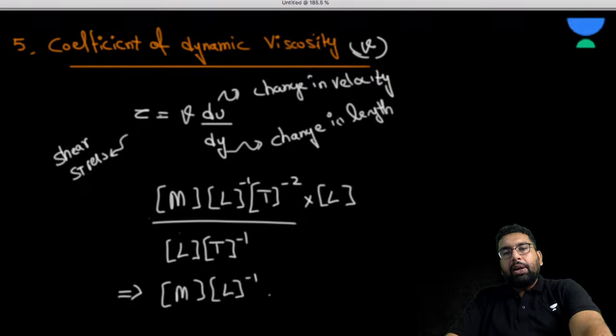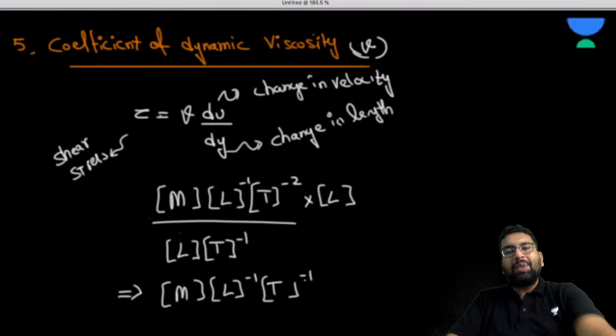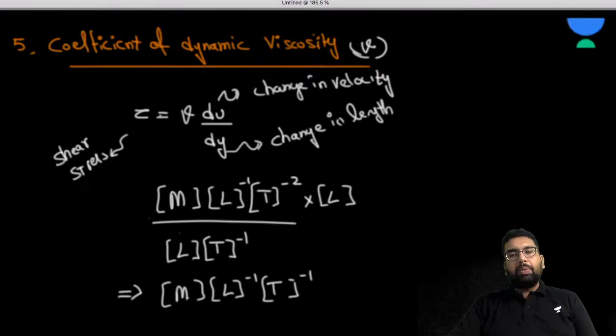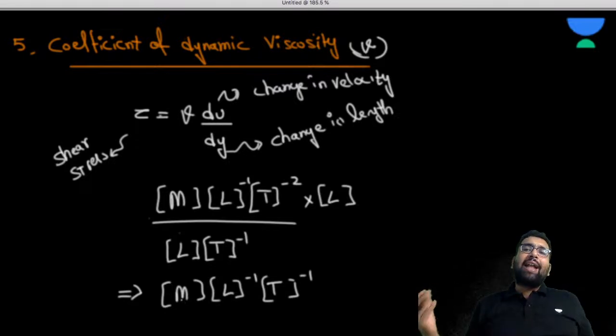And this will become T minus 1. This will become T minus 1. So this is going to become M L minus 1 T minus 1. Okay, so these are the units of various constants.